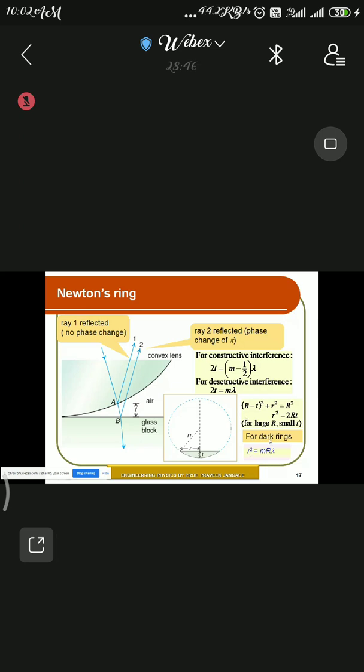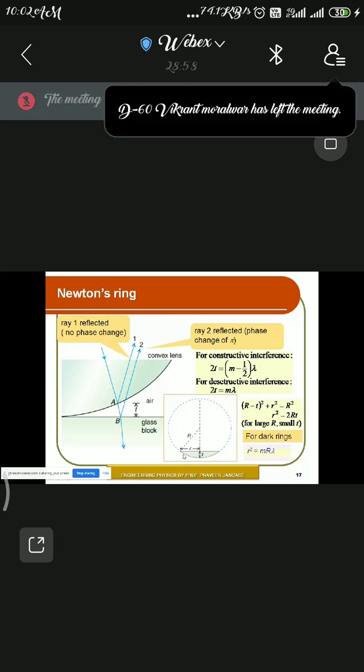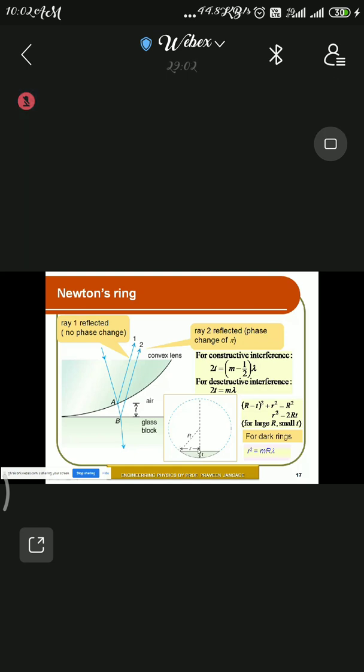So there is a complete expression, and here only some steps are mentioned. What you have to do in this expression is, first, draw this diagram. In that diagram, we consider a particular thickness t, and r is a general form. You can put the nth term also, say rn.